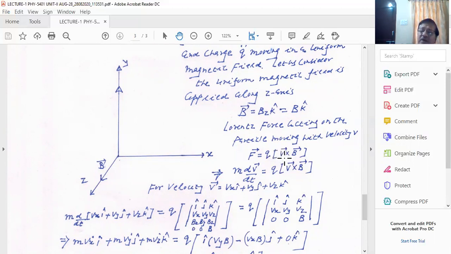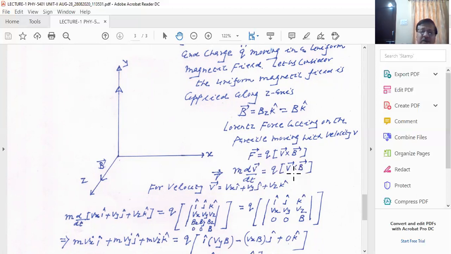You may subject the particle in the XY plane having some initial velocity, or you may have initial velocity 0, but consider the particle is subjected in such a manner that it has some initial velocity. Then it will experience the Lorentz force given by q, where q is the charge carried. It can be positive if it is an ion, and negative if it is an electron. So I write F is equal to mass times acceleration. Acceleration is the rate of change of velocity, so I write m into dv by dt equal to q into v cross B. This is known to you, right?